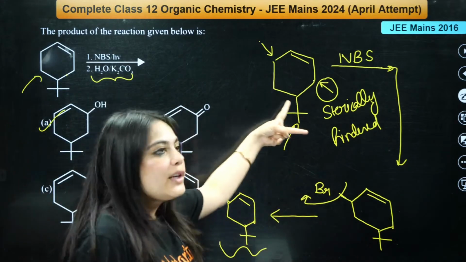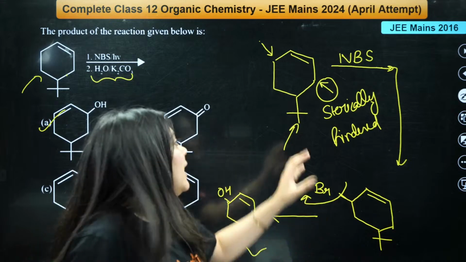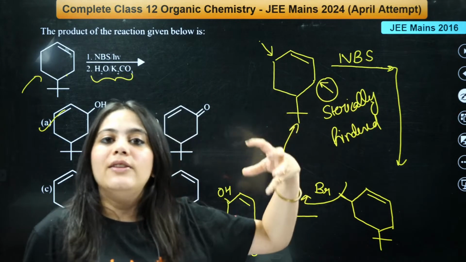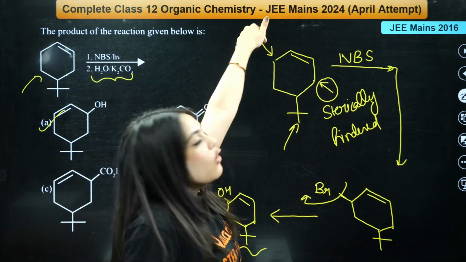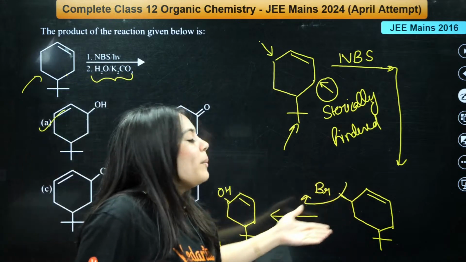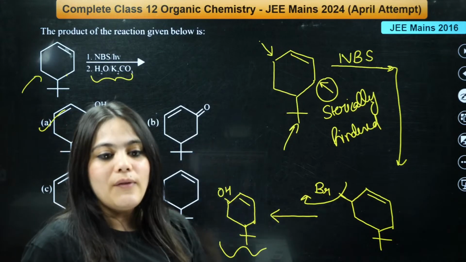So which carbon will you select? Which is the least sterically hindered. Here, due to this alkyl, this position is causing steric hindrance. Hence, bromine will attack on the other position, and after hydrolysis, because bromine is a good leaving group, it will be replaced by the OH group. Is this thing clear to everybody?